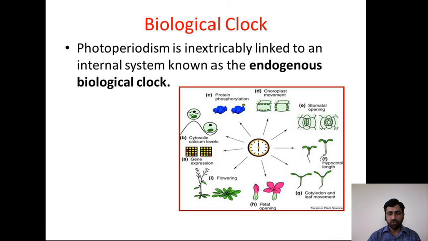So in this way we have covered a most important topic, that is photoperiodism and the biological clock. I hope you have noted some important details of the pigments and phototropism.